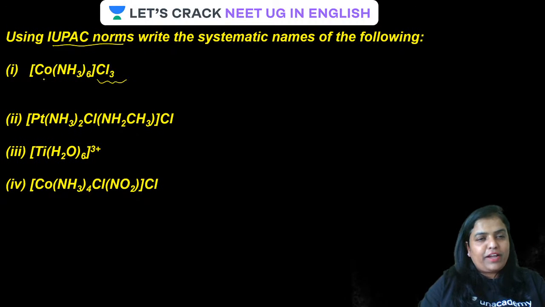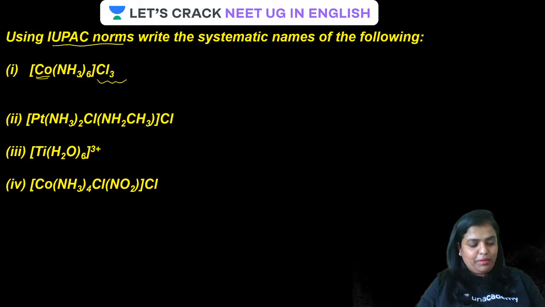First of all, in order to write down the IUPAC name, you should know the oxidation state. I told you how oxidation states are very, very important.